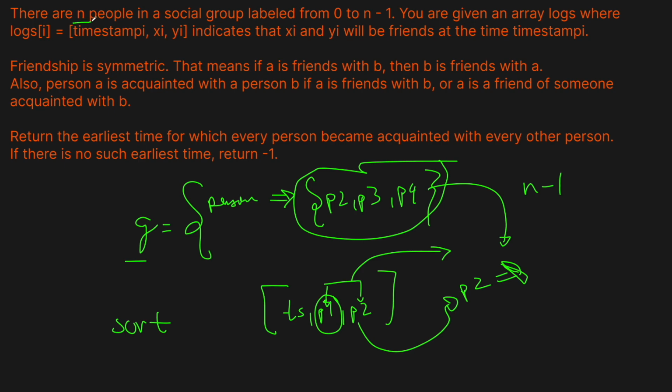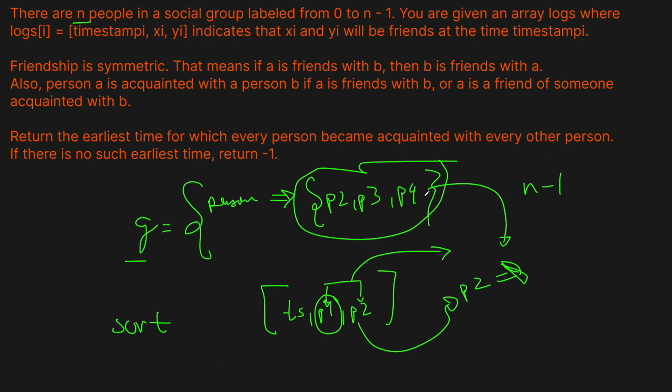Because obviously there's n people. You can't be acquainted with yourself. So if the number of acquaintances in your graph is actually n minus 1, then we can stop, because we know that you are now acquainted with everyone. And since we're doing the logs in chronological order, the first time we see this is the earliest time where everyone is acquainted. So that will be our solution.